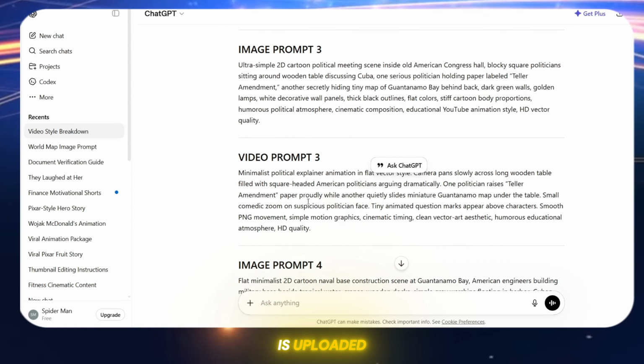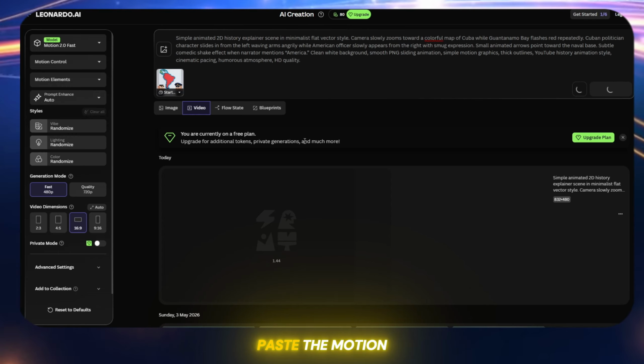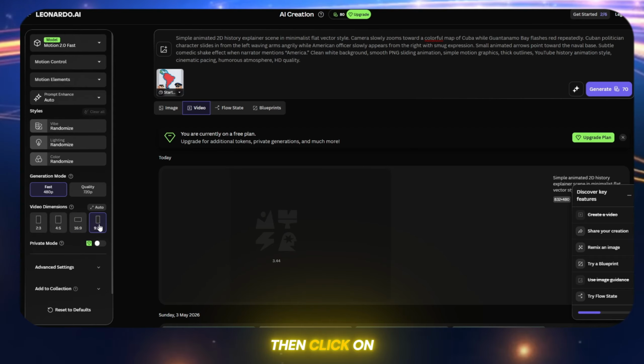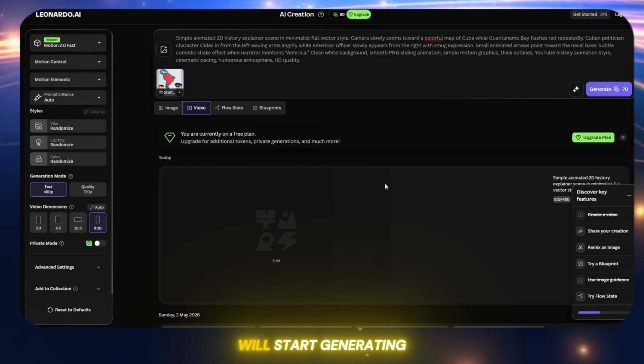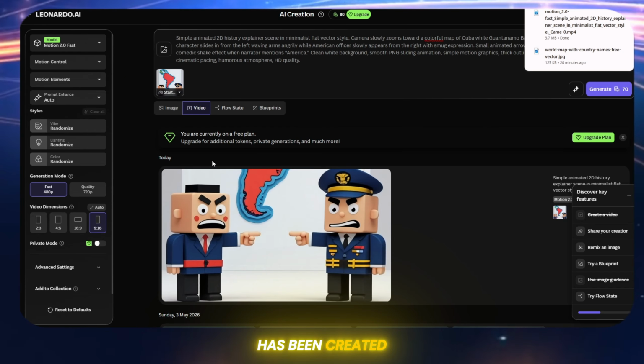Once the image is uploaded, open it. After that, go back to ChatGPT and paste the motion prompt again. Then click on Generate. Your AI video will start generating automatically. As you can see, the video has been created successfully.